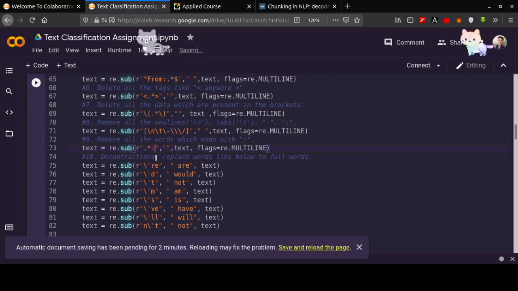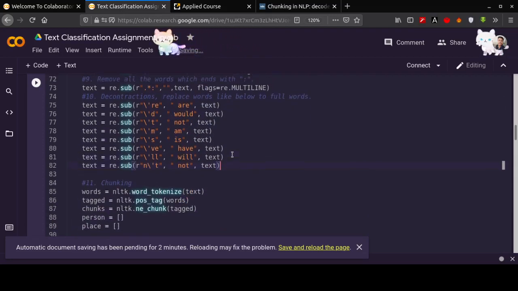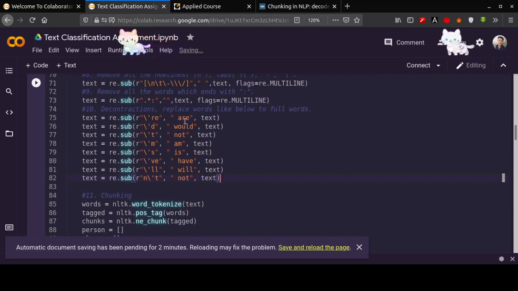We will substitute all the words which are in the short form or contraction form, like single quote re, that stands for are, would, not, am, is, have, will, not, these things. These are the short forms, and we have to replace them with these full words.